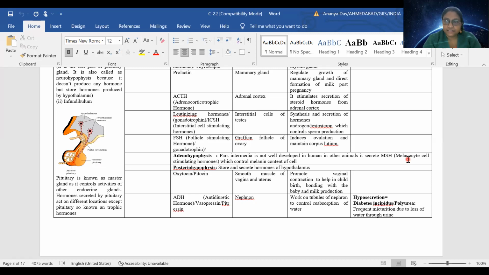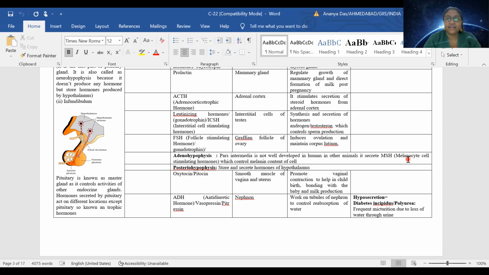Two hormones are secreted. One is oxytocin. Oxytocin is also known as the birth hormone. Why? Because at the time of childbirth, the vagina is a very small place, and the child inside the uterus, which is a muscular sac, needs to be pushed so that it can come out of the female's womb via the vagina.